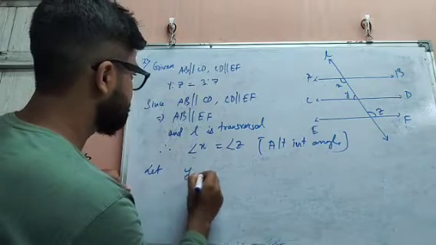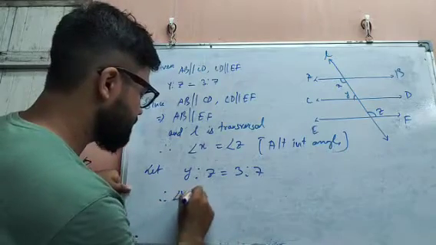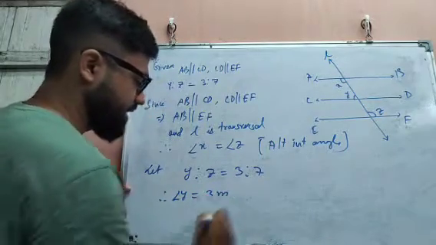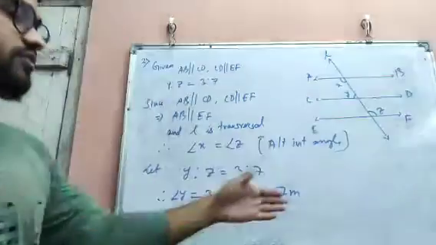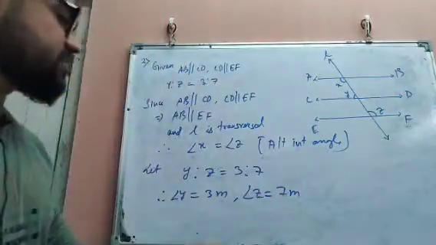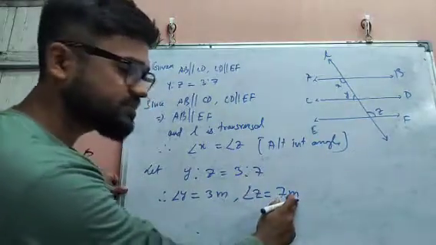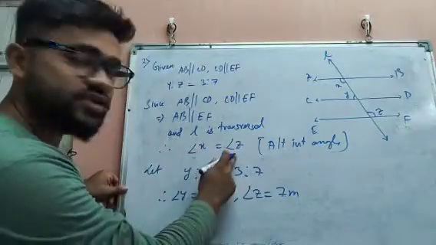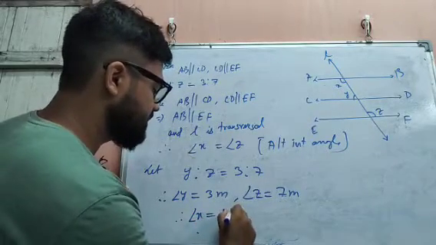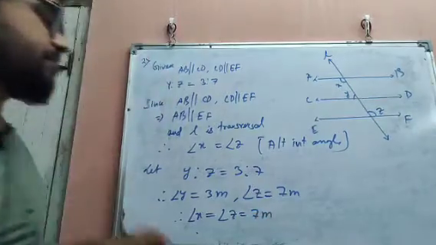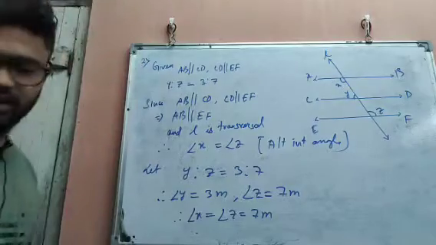Now Y is to Z equal to 3:7. This is given. Therefore, say we have taken angle Y as 3M and angle Z as 7M. This is how we do the ratio problems: we take 3M and 7M. Now angle Z is equal to 7M, and angle Z is also equal to X. Therefore, angle X equals angle Z equals 7M.